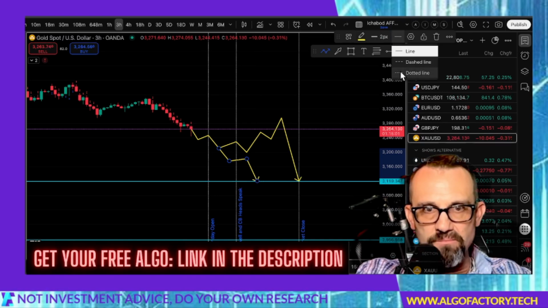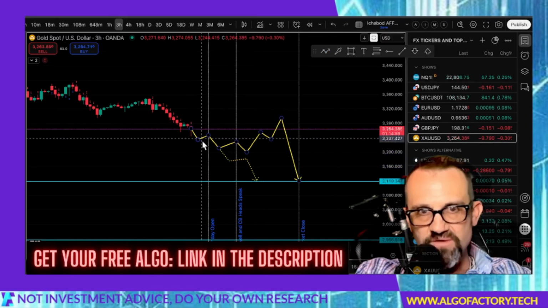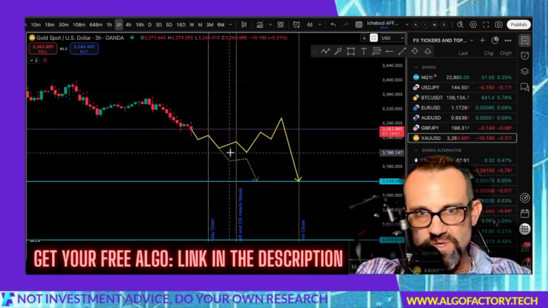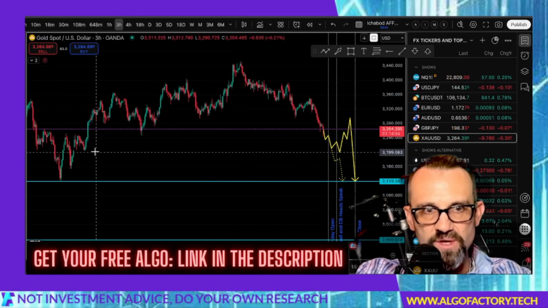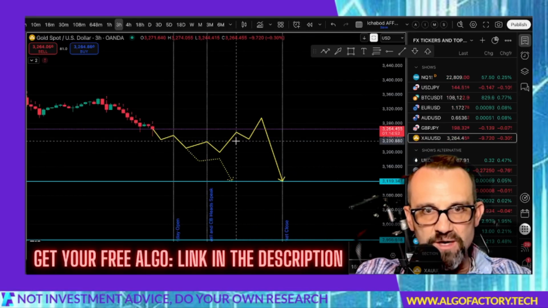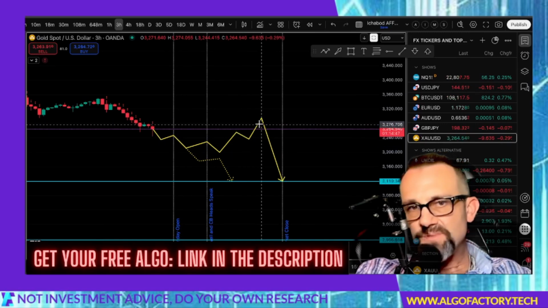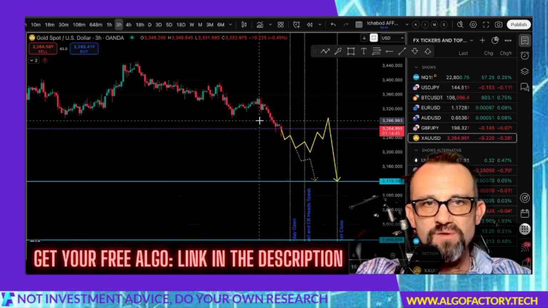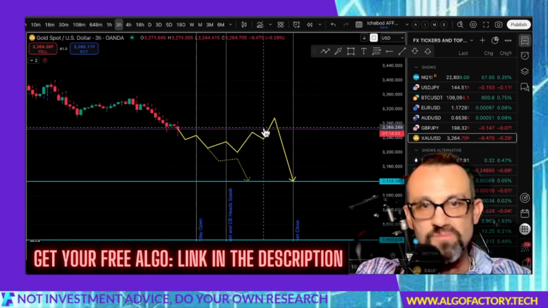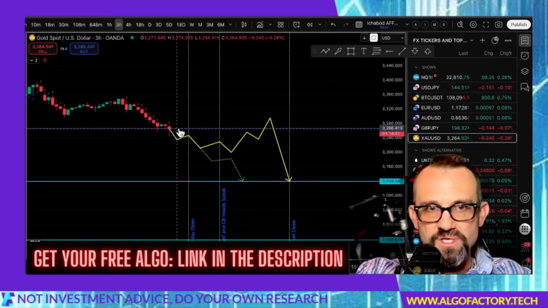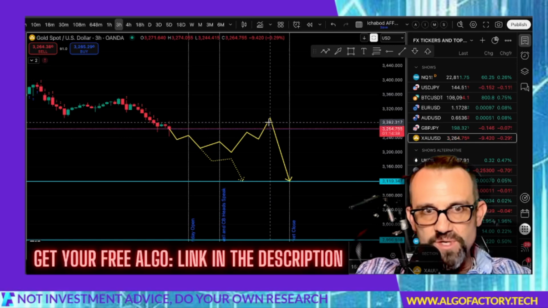So I would count more on price evening out, finding a little bit of support around this 3,200, because 3,200 is an important number. A bit of support right there. It may head up to grab some liquidity and then head back down. Something along these lines. Gold has been a bit unpredictable, but ever since the bearishness kicked in, it has been predictably bearish.